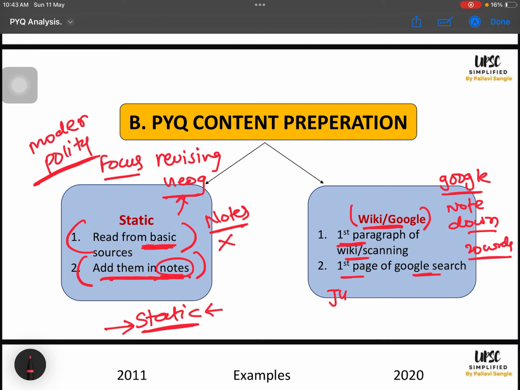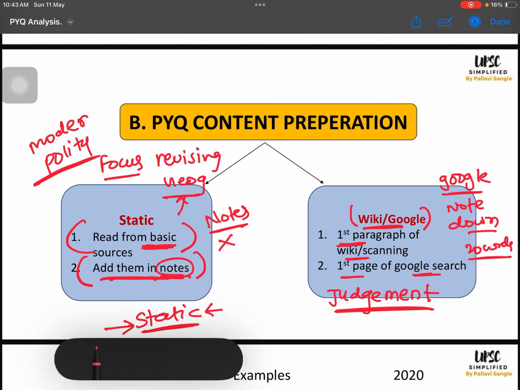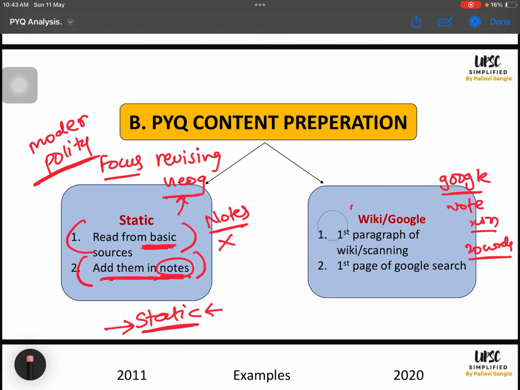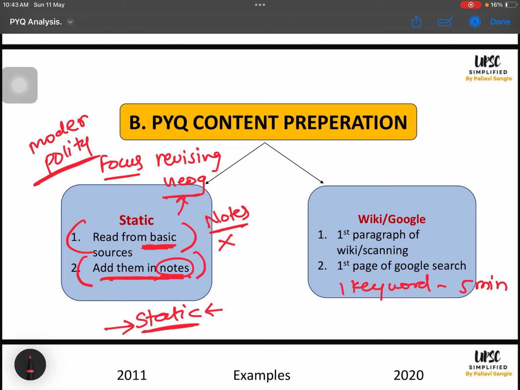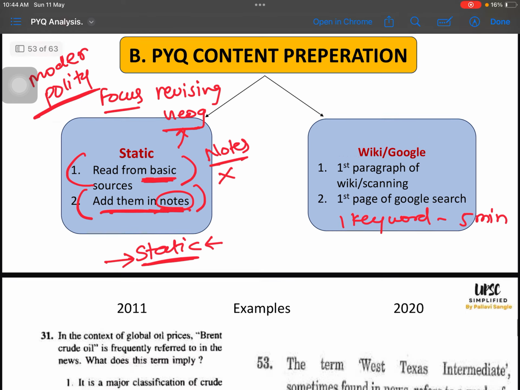You should have that judgment of how much to search and how deep to go. And this again can be done with the help of a time limit. For example, if you are making some notes, I used to follow this: 1 keyword, 5 minutes. In 5 minutes, Wikipedia first page and Google first document, whatever I want to read, I will just make down notes. Scanning itself is a very good activity. Seeing the images related to this topic is a very good activity. This will help.